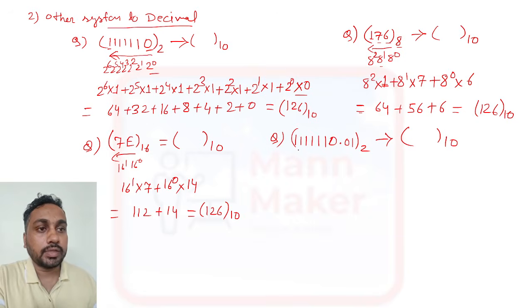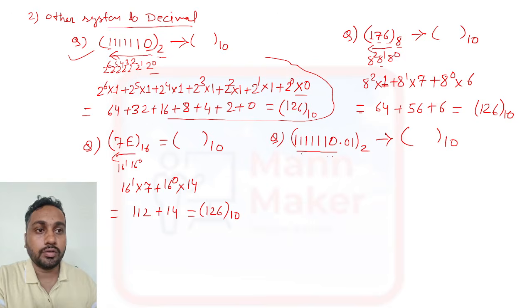So for this same thing, for this part, from decimal to this side, you need to follow the same method. As we have seen here, 2 to the power 0, 2 to the power 1, you need to multiply till 2 to the power 6 and calculate that. So the same method you need to follow for this calculation. We will get 126 if we do that.